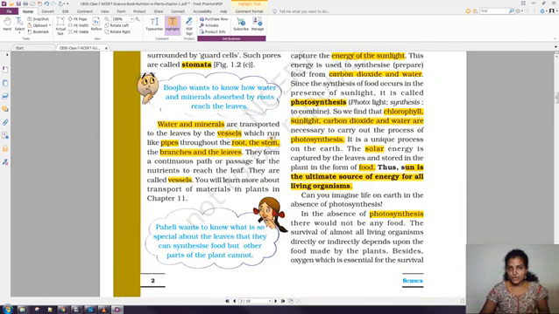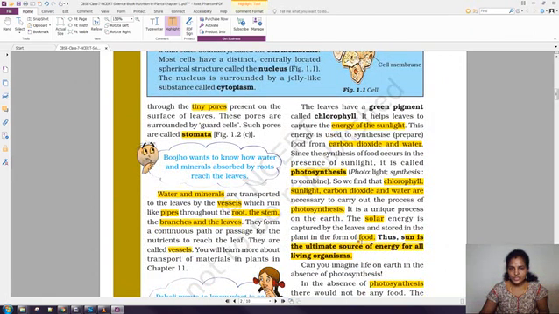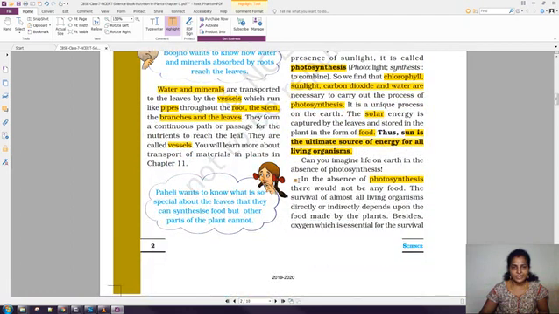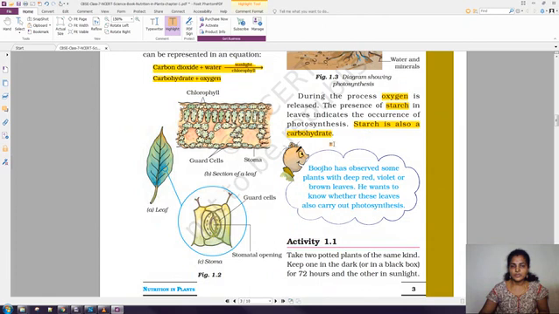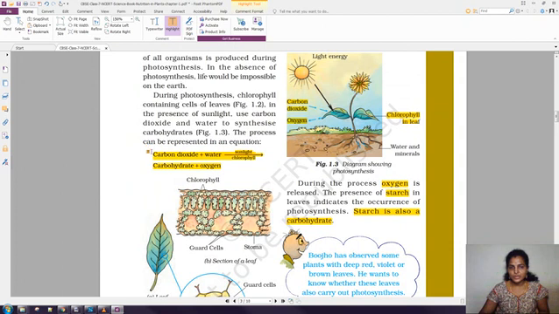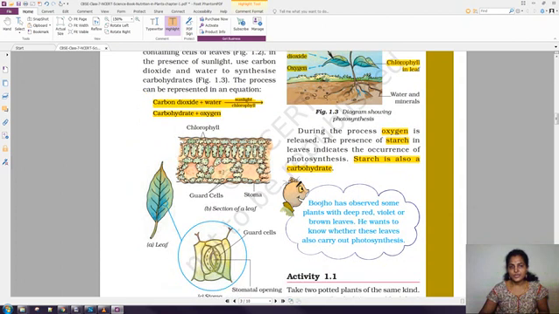Okay, so till here I have explained what is photosynthesis, what are the raw materials for photosynthesis, and what is the reason for the green color of the leaf? Because of the presence of chlorophyll. Okay, and what is the end product of photosynthesis? That is the liberation of oxygen as well as carbohydrate. Okay, so this carbohydrate is a simple form that will be converted into polysaccharides. So that is the starch. Okay, so starch is one form of carbohydrate. So these things you have to remember. And what is the photosynthesis equation?